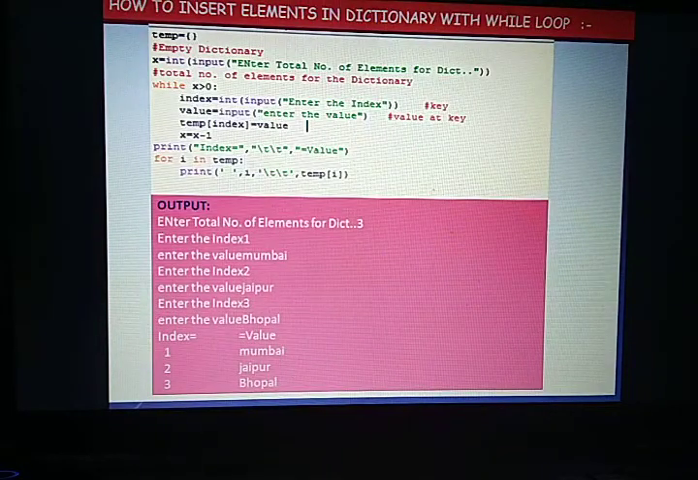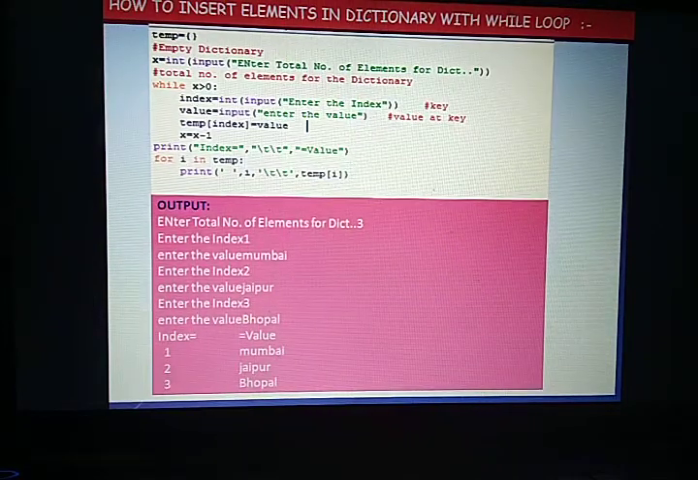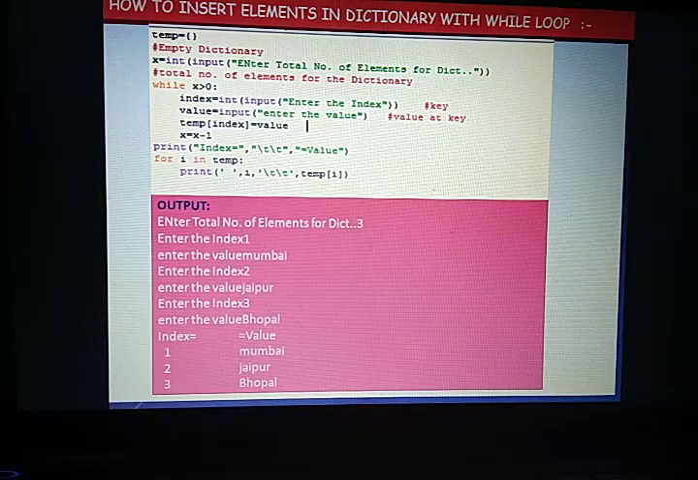How to insert elements in a dictionary with a loop? Here it is the same; either we can use the update function or directly mention it. We are changing only one thing here: in place of temp dot update, we write temp, name of dictionary, index equal to value. So this is a way to add elements to a dictionary.